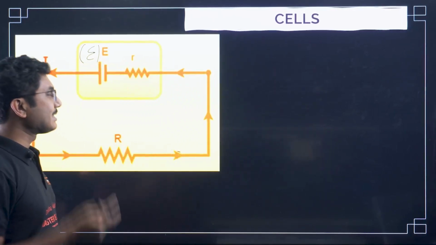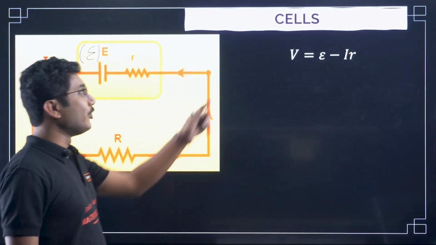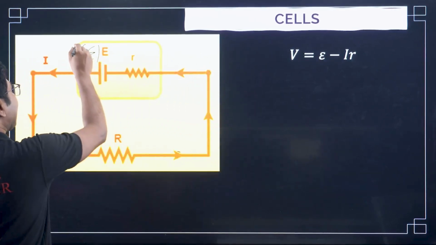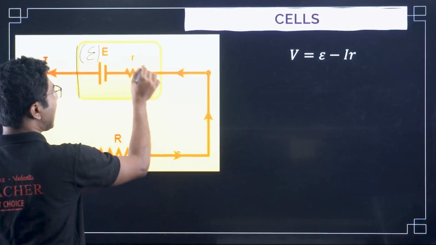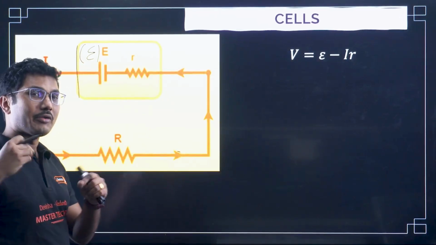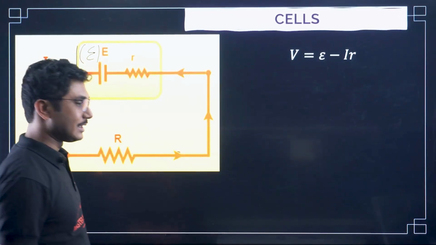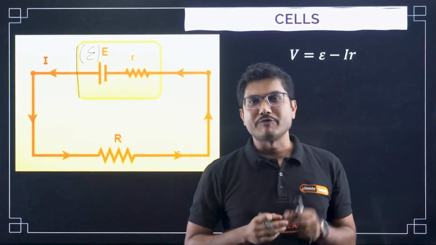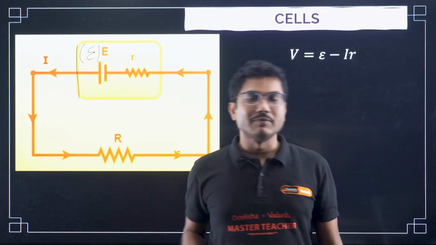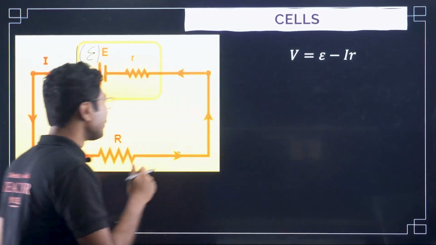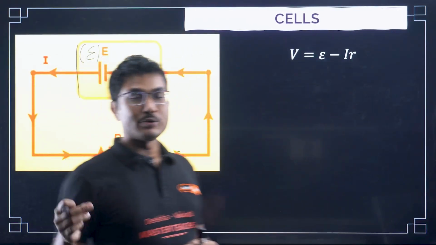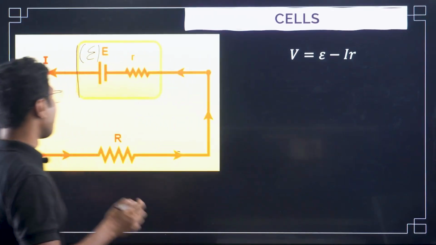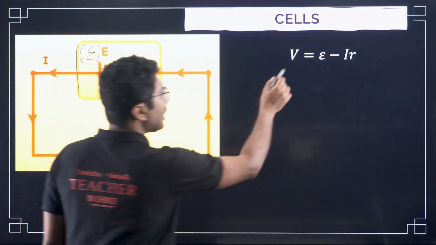So in that case, consider the voltage that you measure across the cell. You cannot separate this small r from the cell. It is always hidden inside the cell. Even if you take a small electric cell marked 1.5 volt, that is the terminal voltage. But when you apply it into a circuit, the voltage actually reduces from that 1.5 volt. This is the actual voltage that you measure.